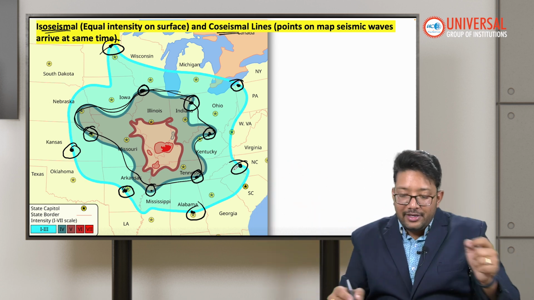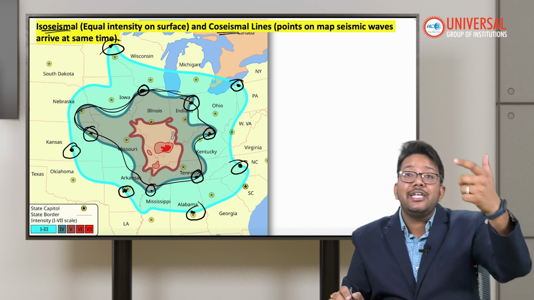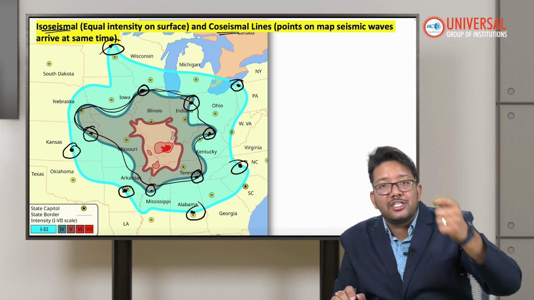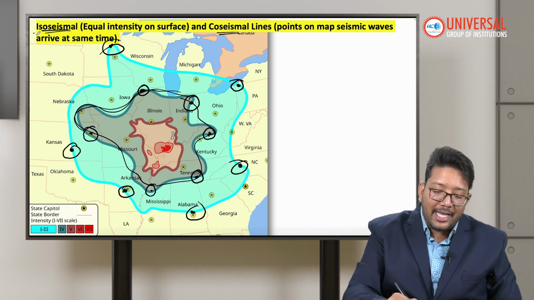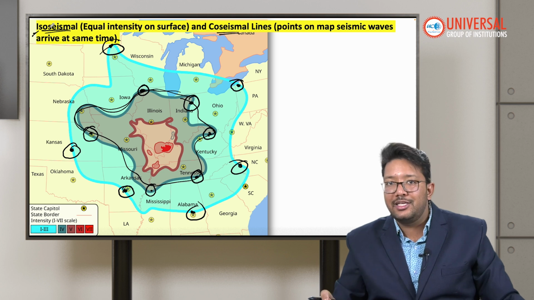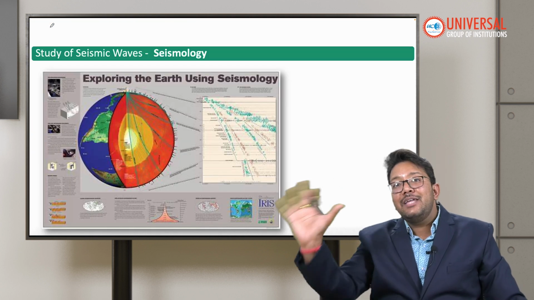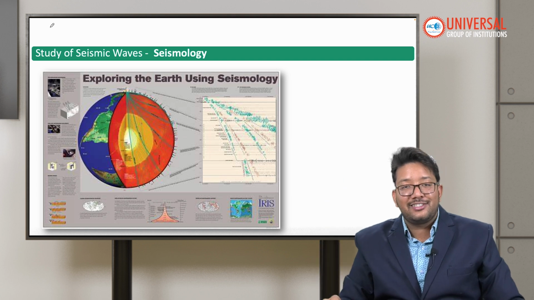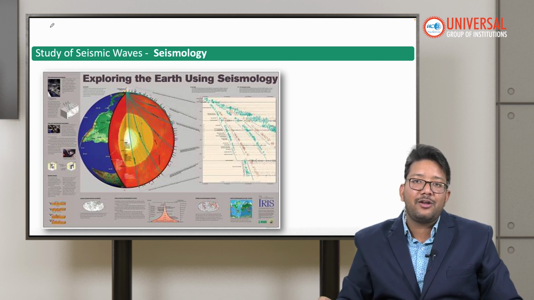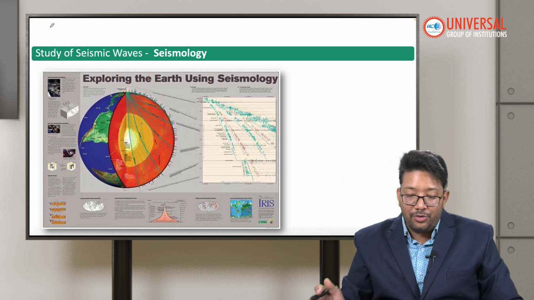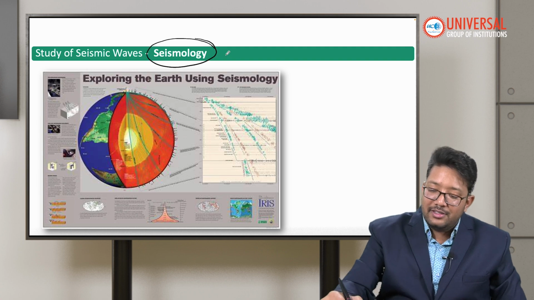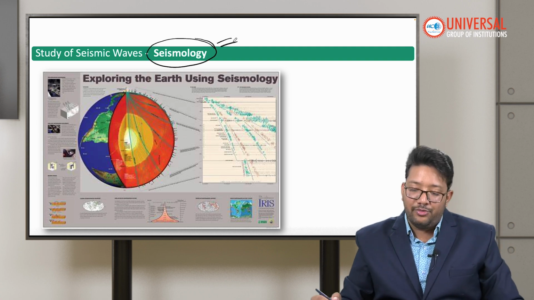And if the intensity is the same, like magnitude 6.7, 6.7, 6.7, then it is called an isoseismal line. That is the difference between these two terminologies. Remember that. The study of seismic waves is called seismology.